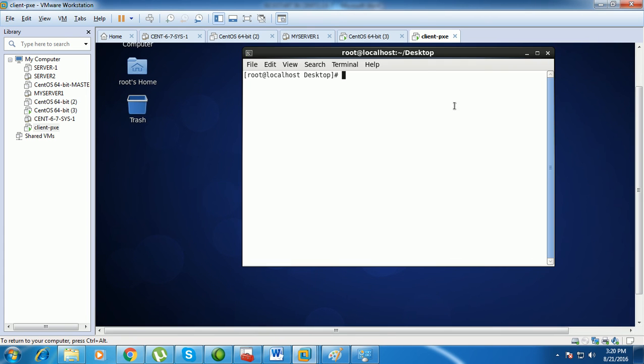See, I logged in as the root user account and I got this. And this is the way we can install a Linux operating system on remote computers using Kickstart, or we can also call it PXE boot.